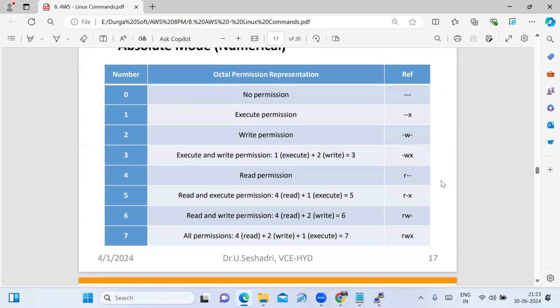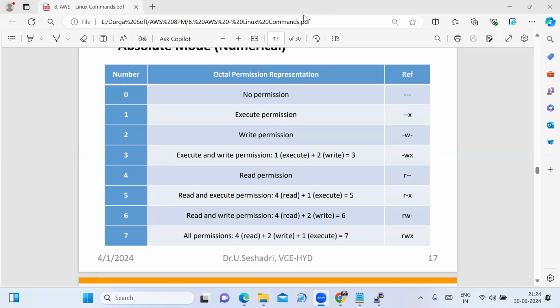How can we represent that? 4 can be represented as r-w-x. 6 can be represented as rw-. Yes, sir, the number can be combined, like 7 is there right now. 7 is nothing but all permissions for the owner.